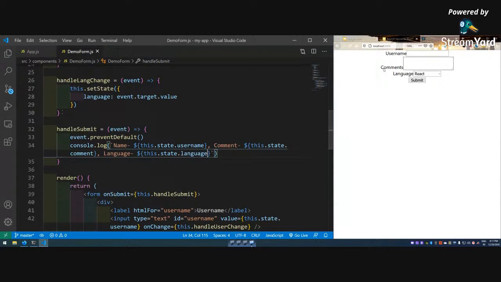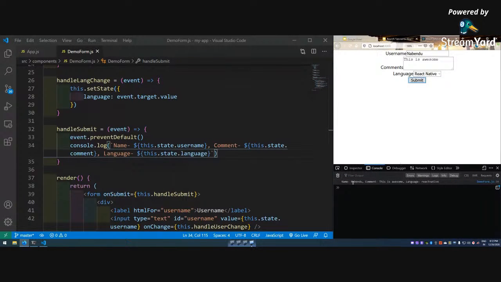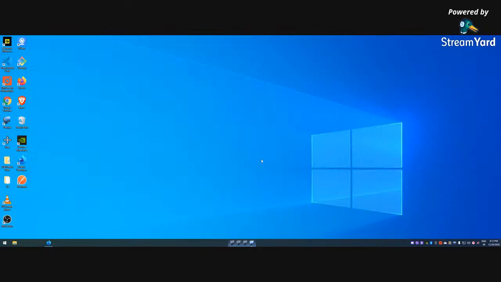Let me type Nabendu, a comment, React Native, then open the console, clear it, submit it, and it is going correctly. So this completes everything. This completes our forms also.